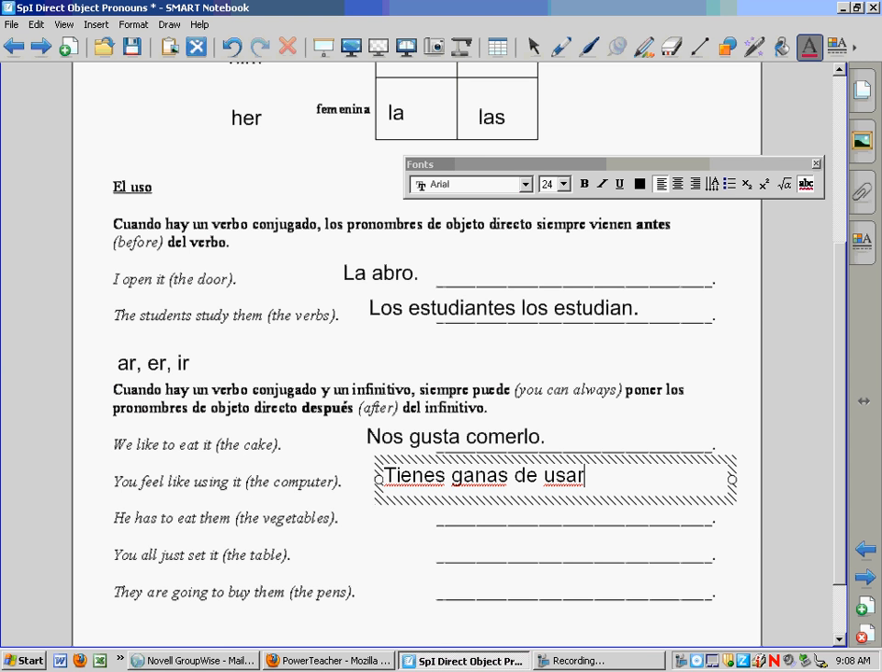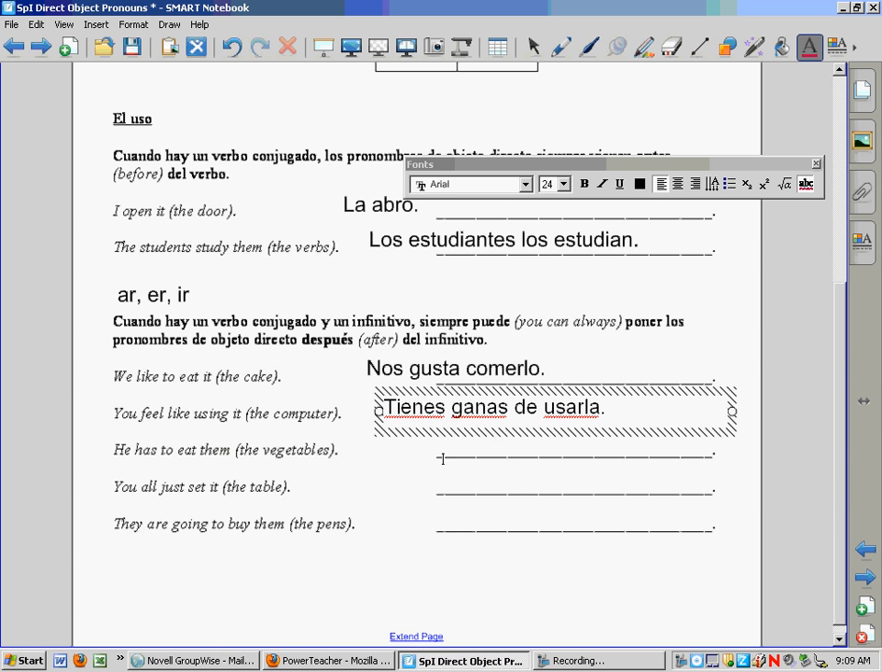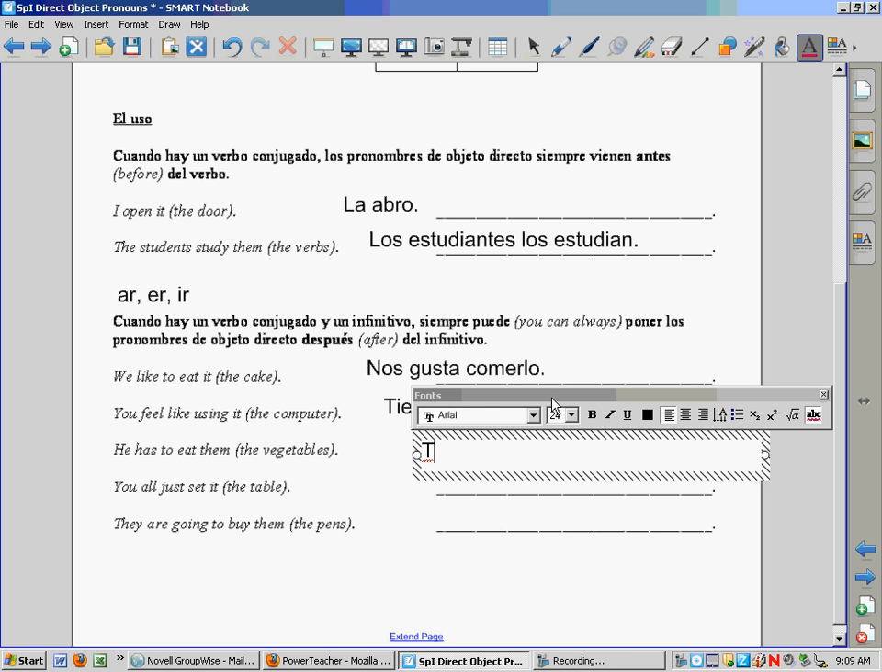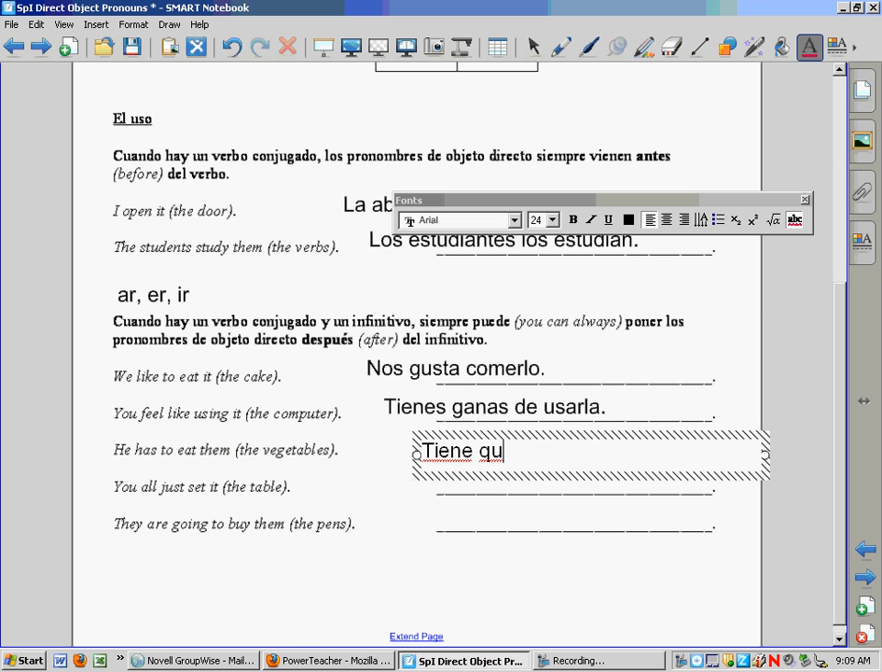Since we're taking out the computer and putting in it, and it's la computadora, we use la. Again, since we have more than one part to the verbal phrase and we have a word that ends with ar, ir, we can add the la right on the end. He has to eat them, the vegetables. So we could start with tiene, since it's he has to do this. Since it's something he has to do, tiene que. We saw this word just above, comer. Now this time, it kind of depends on what word you choose for vegetables. Let's just use los vegetales. Since I said los vegetales, we're going to use los. We have a word that ends with er, so we can add it right on the end.